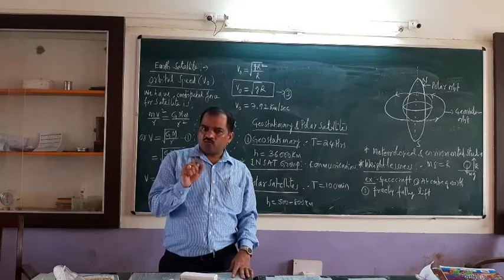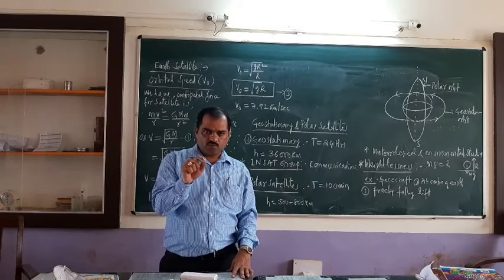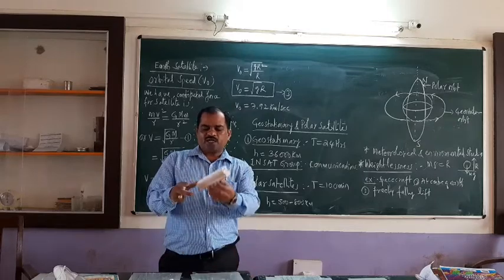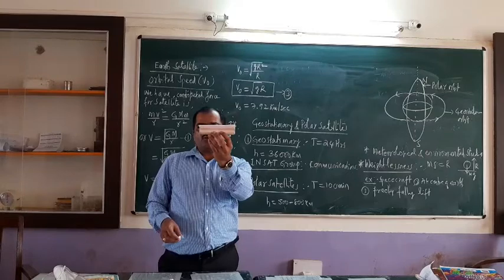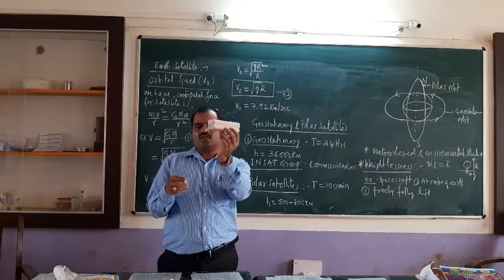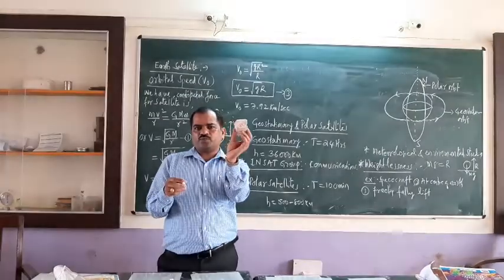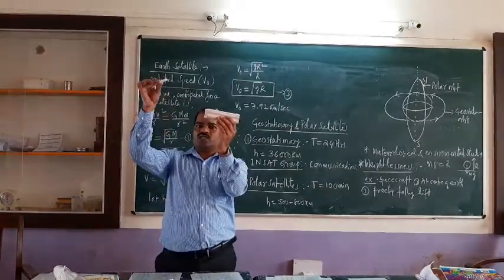That means the body has to move along with the speed of the Earth. Let us consider this duster is the Earth, rotating around itself like this with this much speed. With the same speed, suppose this chalk piece is a satellite.